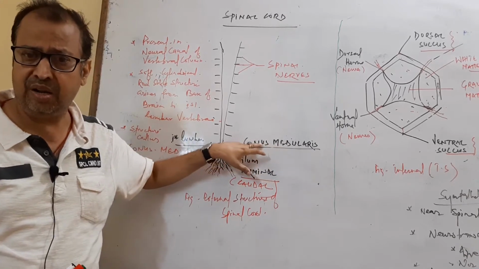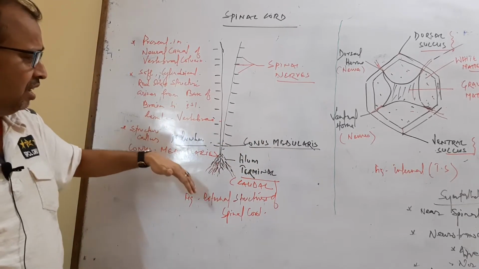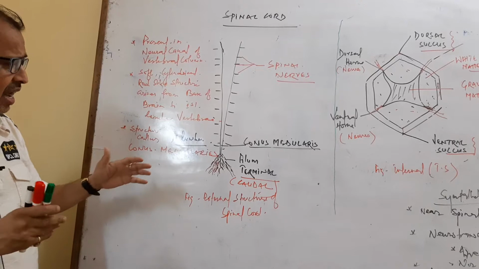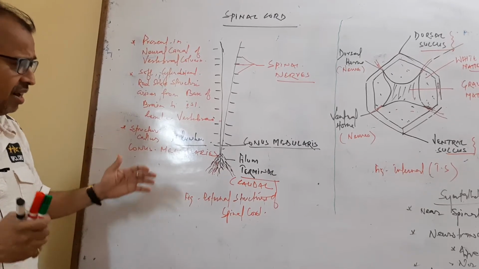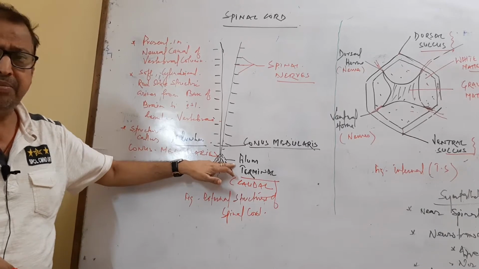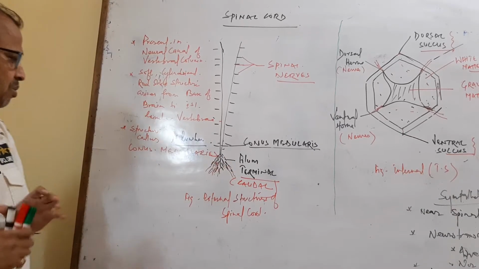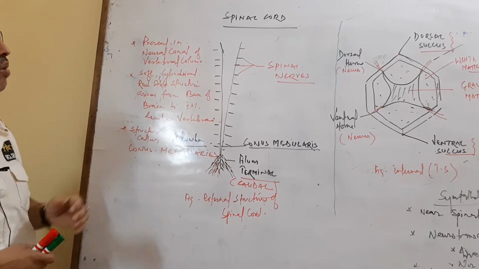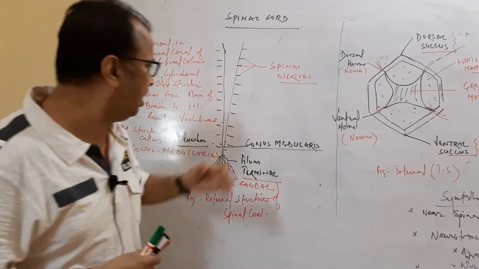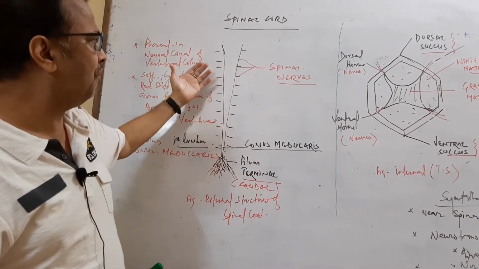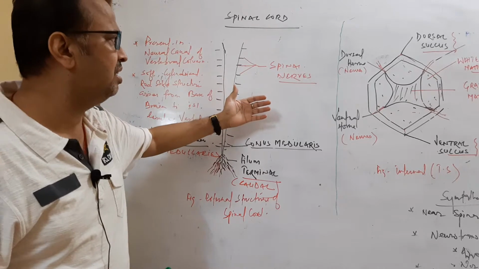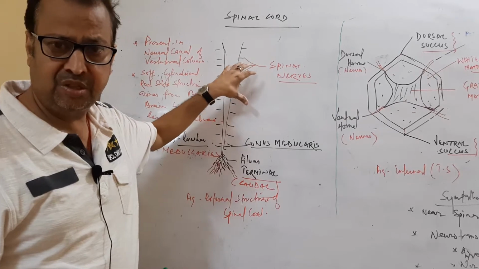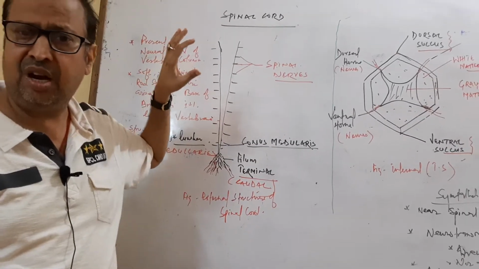And the rest of the nerves arise like a horse-like hair structure in the caudal region. That part is called the filum terminale. So, this is the structure of the spinal cord as we look at it externally. On both sides of the spinal cord, nerves arise, and these nerves are called spinal nerves. In humans there are about 31 pairs.